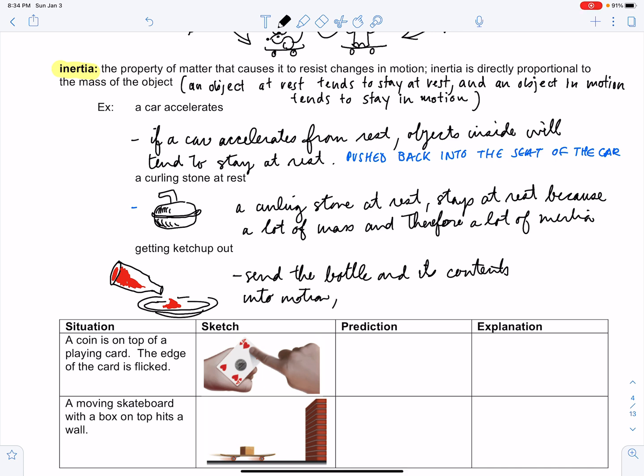Then suddenly stop the bottle and the contents will continue to move out. The contents will leave the bottle.